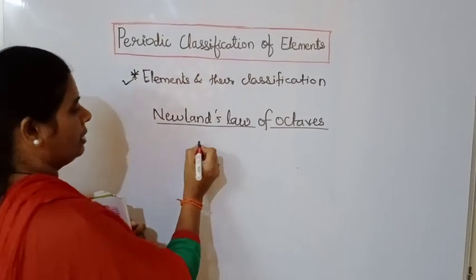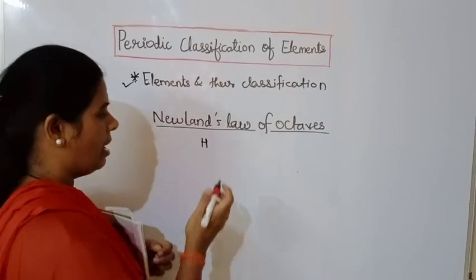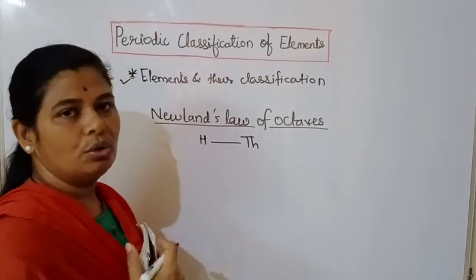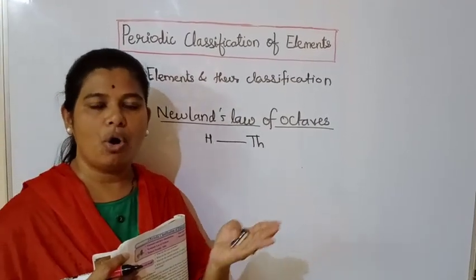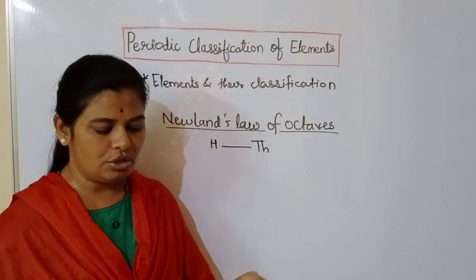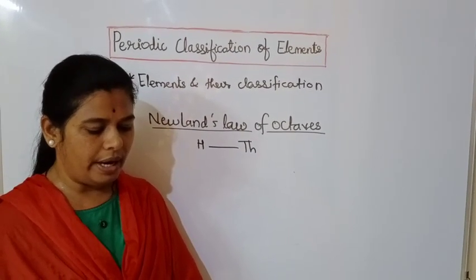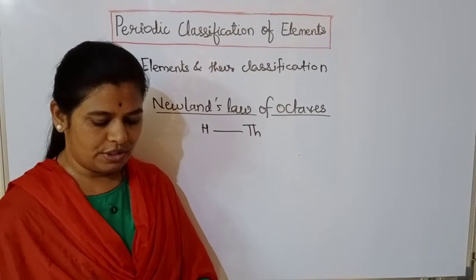He started with hydrogen because, as all of you know, hydrogen is the lightest element, and the last element was thorium. So from hydrogen till thorium, he arranged all the elements in increasing order of their atomic masses. He found that every 8th element had properties similar to those of the first.